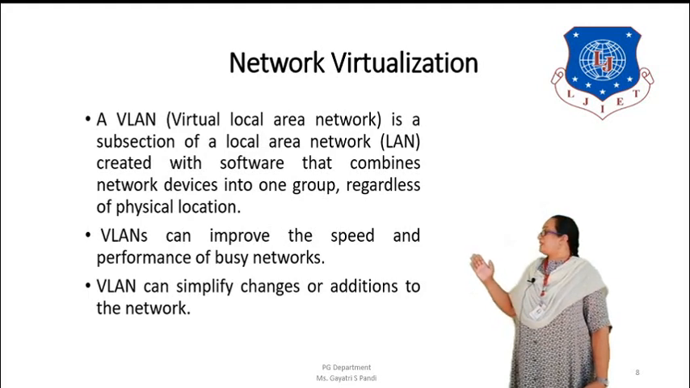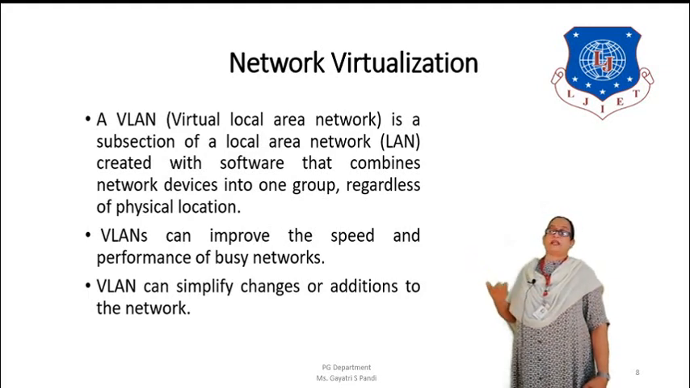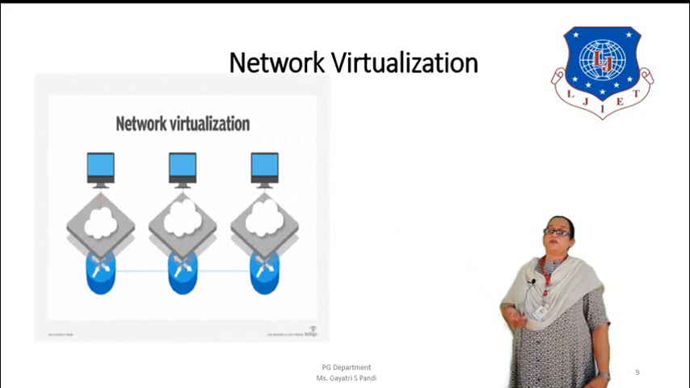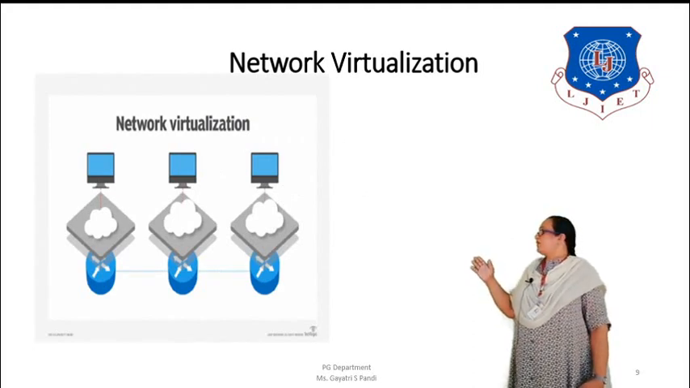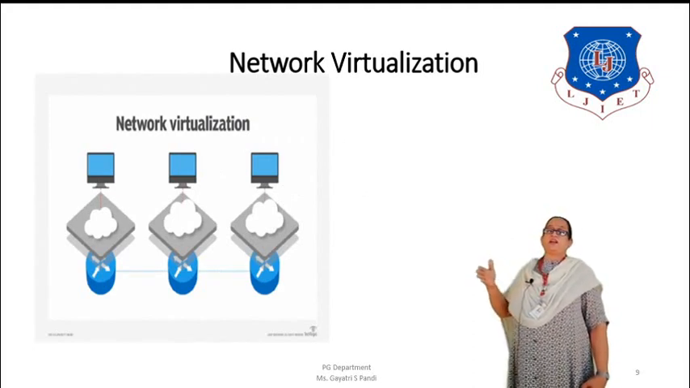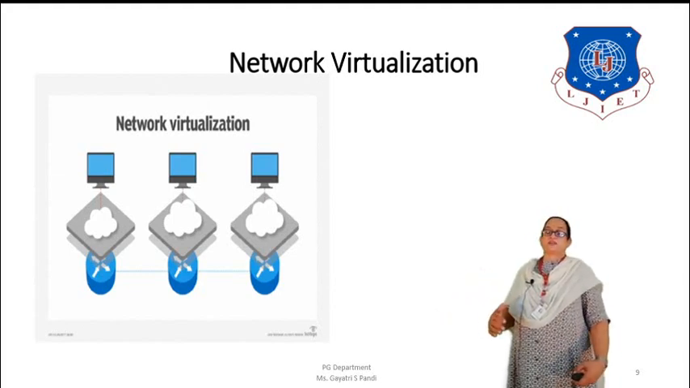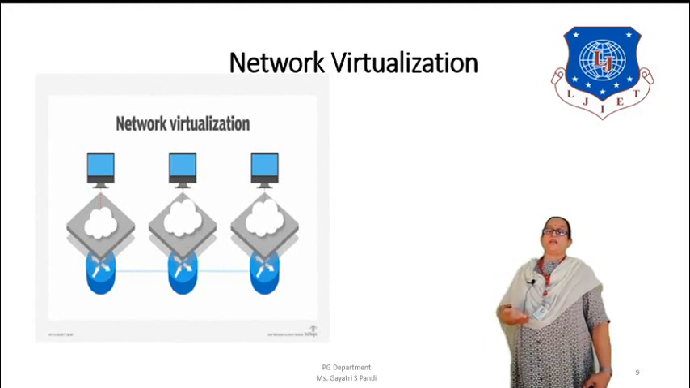VLANs have the advantage that they improve the speed and performance of busy networks. VLANs can also simplify changes and additions to the network. So this is an example depicting network virtualization where we have three different networks and the resources are combined. On the lower side you can see a grid, a cluster of resources that are combined and provided to the clients on the other side of the network.